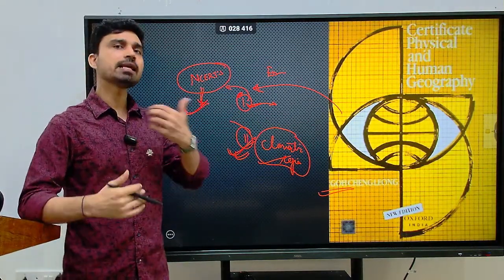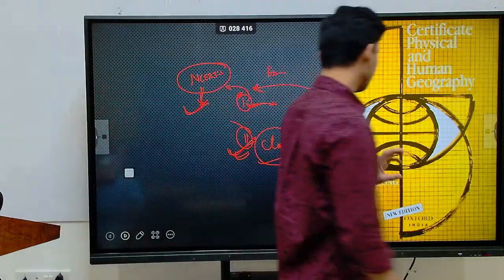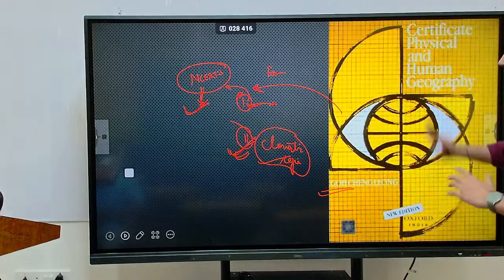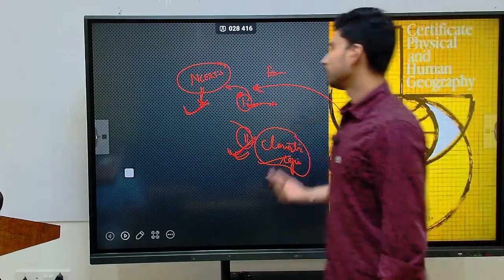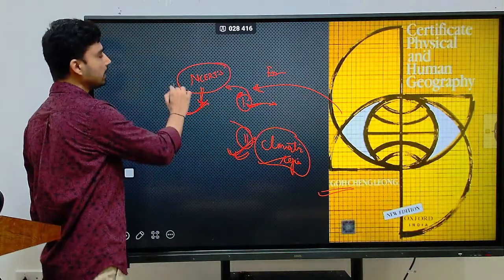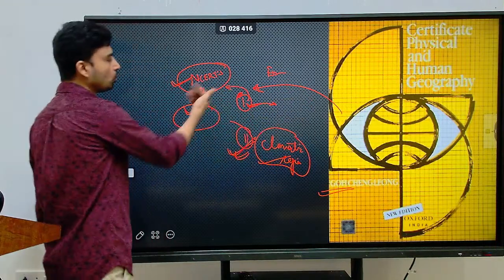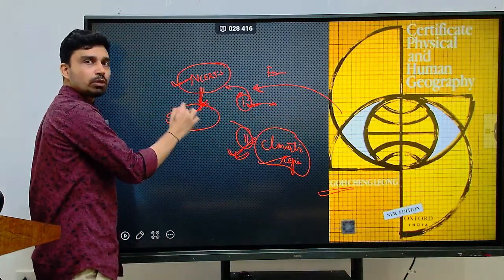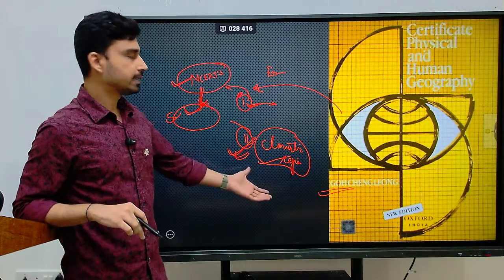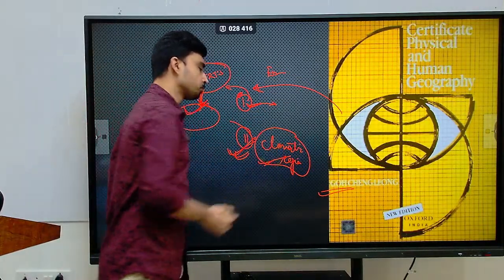If anything else extra is given in G.C. Leong, it is not in the UPSC syllabus and not so relevant from a UPSC perspective, because this book has been written for a graduation-related syllabus. So for topics given in the NCERTs, look in Part 1 of G.C. Leong. The overlapping topics are all you have to cover there. And the second part you have to cover in its entirety, because that is a separate topic of climatic regions.